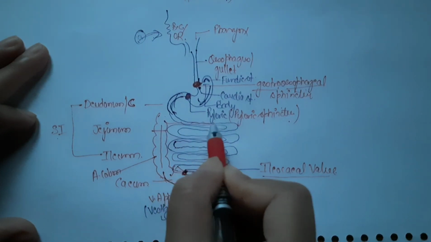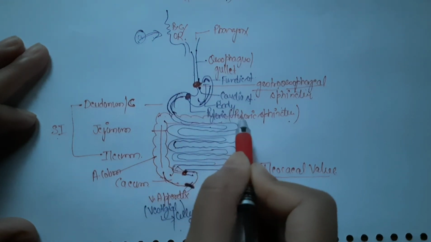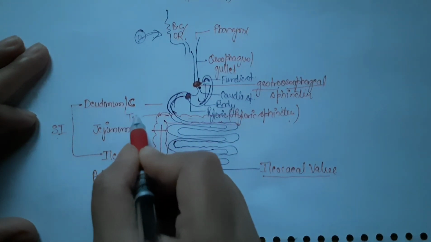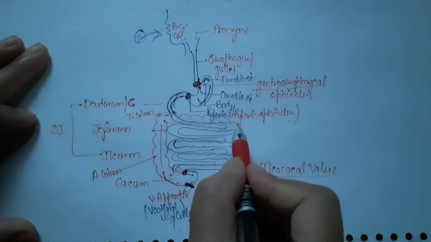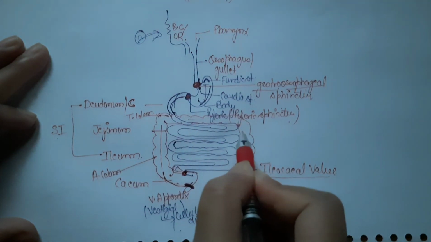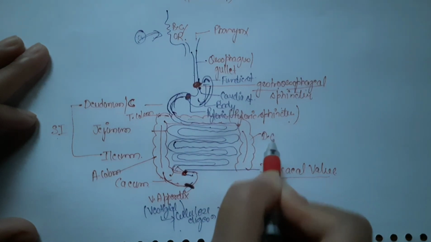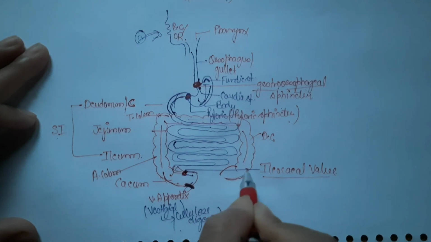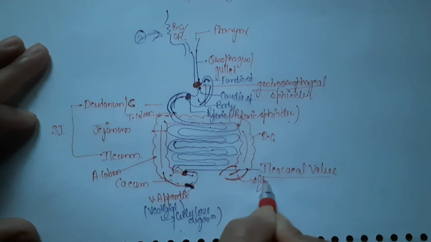Then is your transverse colon. Then comes the descending colon. And lastly, a swollen part of the colon, also called the sigmoid colon.